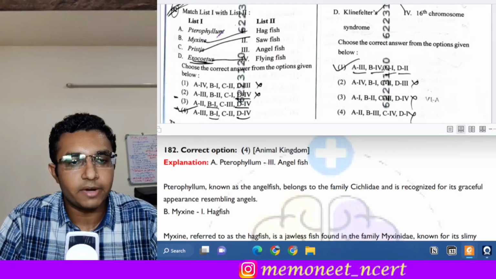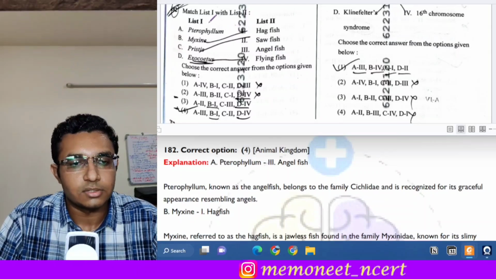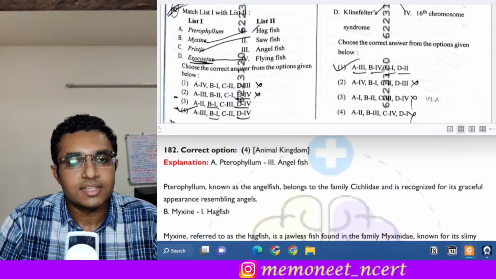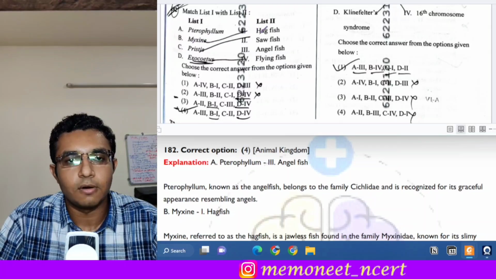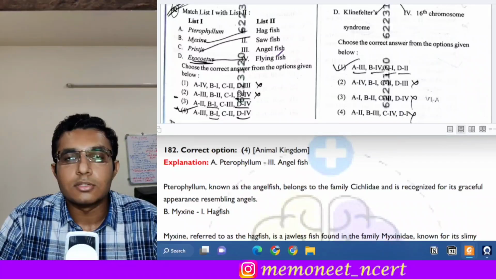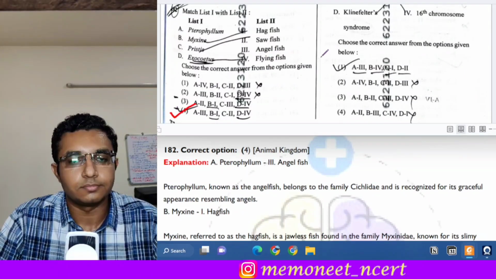First is pterophyllum. Pterophyllum is also called angelfish. Next is myxine. Myxine is also called hagfish. Pristis is also called sawfish, and exocetus is also called flying fish. So here the answer will be option 4.